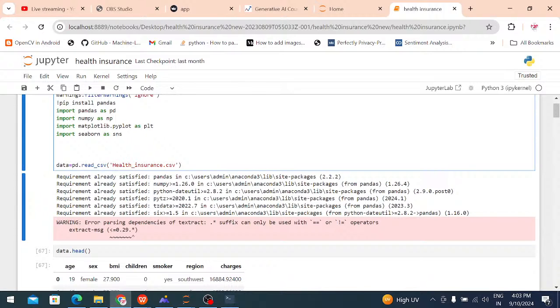After that we are using one more library for the mathematical and graphical representation part. For the data visualization part we are using two libraries.